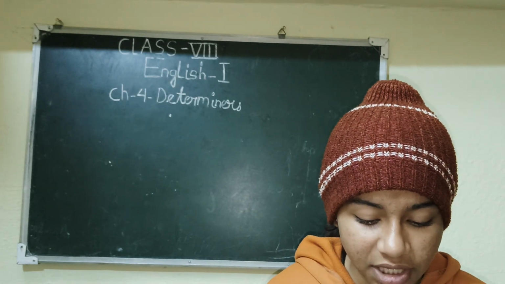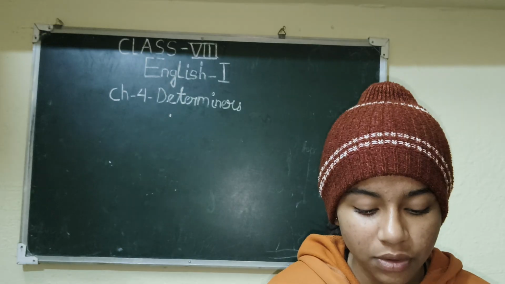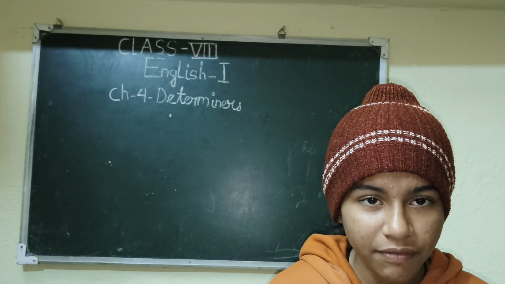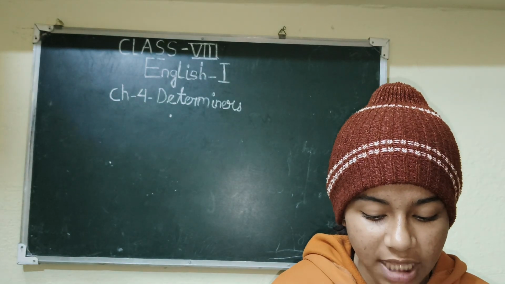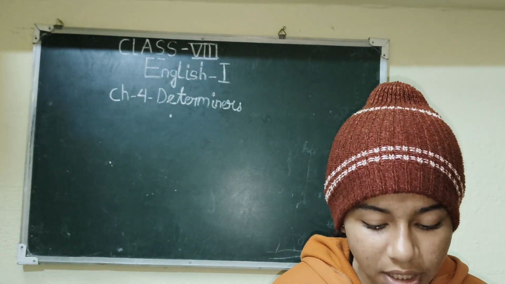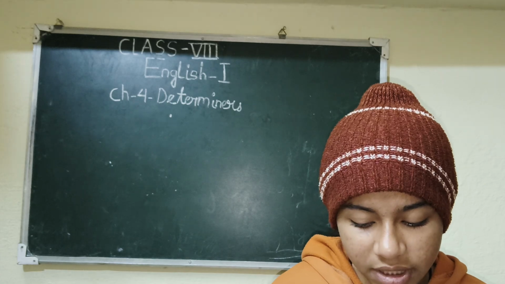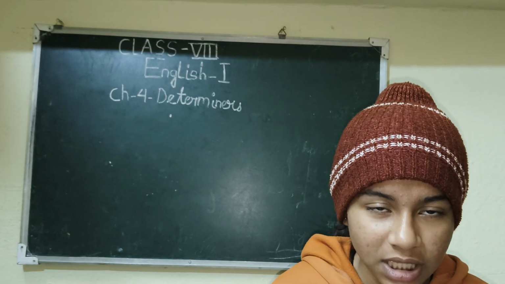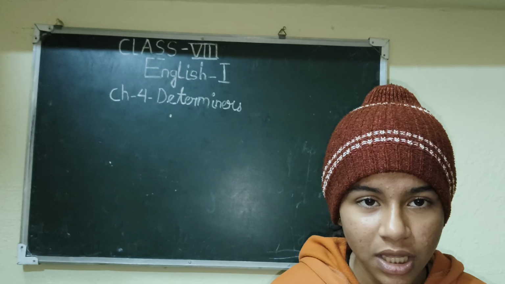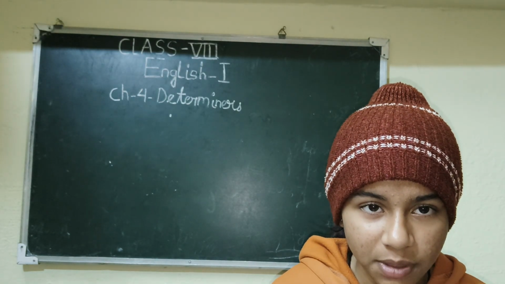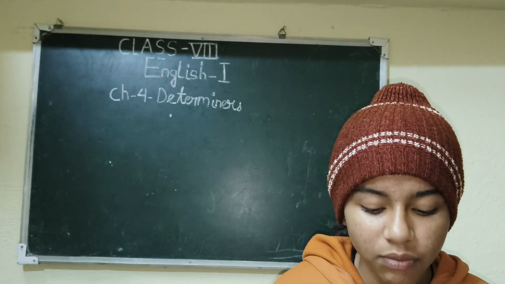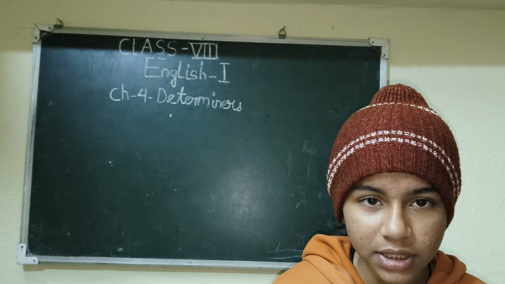Then seventh one: dash train has been delayed. We have to ask which train has been delayed, so the answer will be which train has been delayed. Then eighth one: dash opinion do you have on this subject. We have to ask about what opinion someone has on any kind of subject, so we'll use what opinion do you have on this subject.